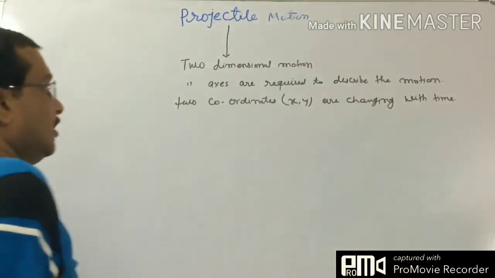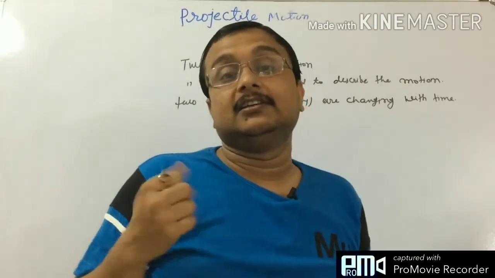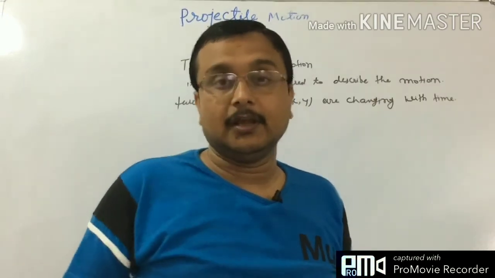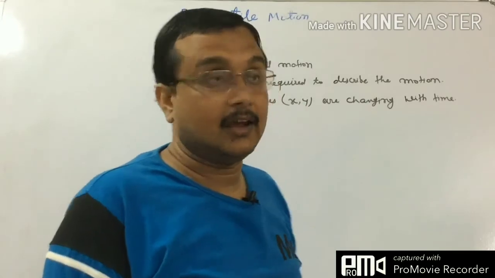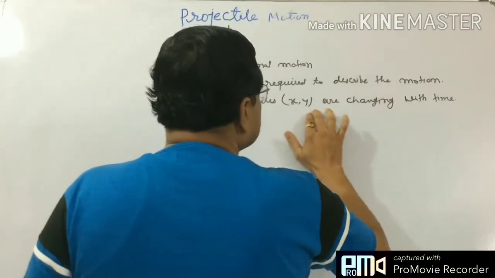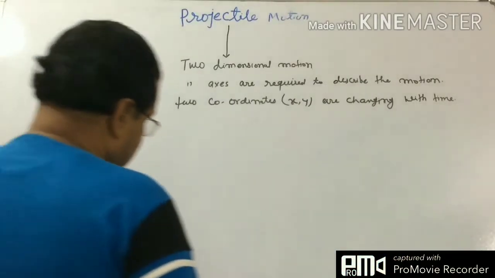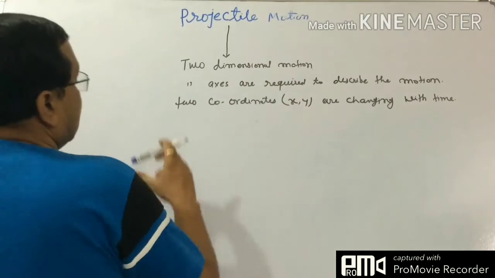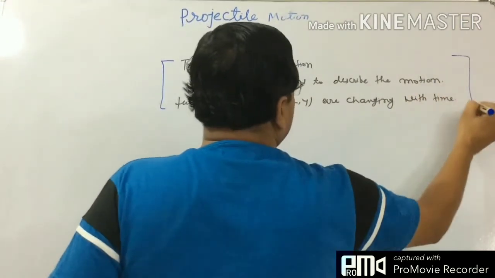Because for the definition of motion, we say that the position of a particle is changing in time. So, position means what? If only one coordinate is changing, it is one-dimensional motion or motion on a straight line. But when we talk about two-dimensional motion, x and y both coordinates are changing. So, now the question is how these things will occur.